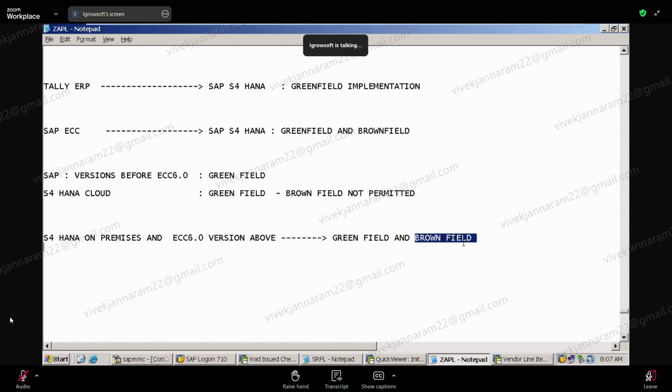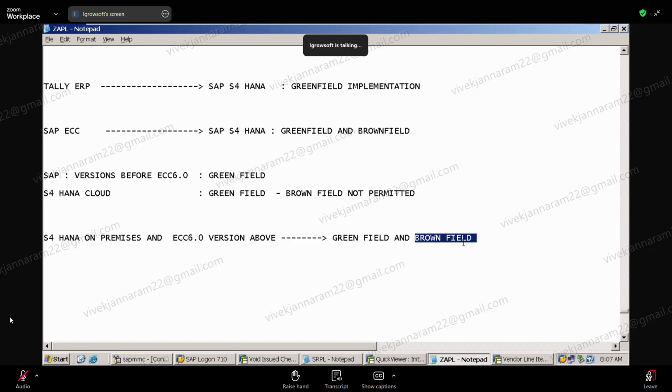So certain checks we do, then we put the pipeline, we establish the connection. We call it technical migration. Technical migration means technical people, the basis people, will come in and establish the pipeline between ECC and S4, and they will take this data from ECC to S4.